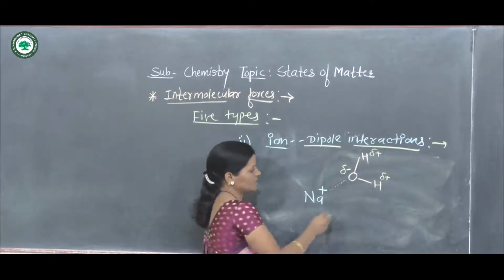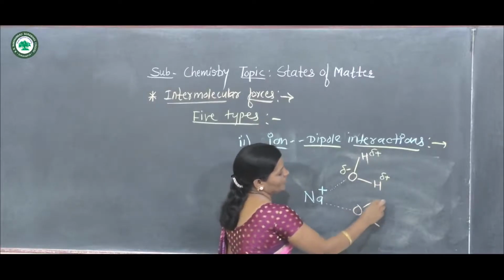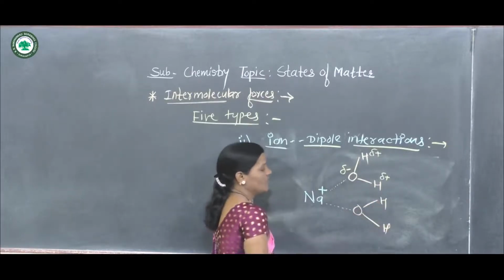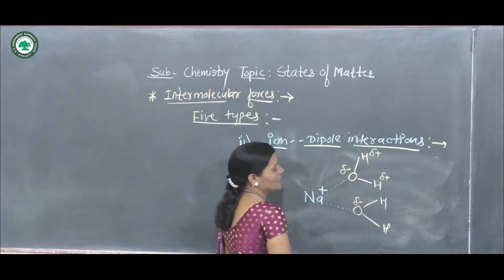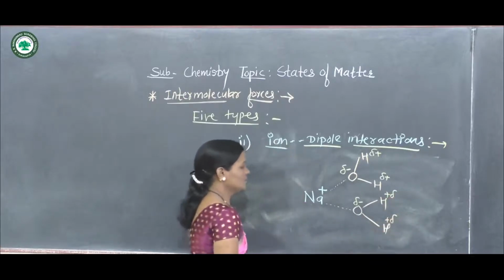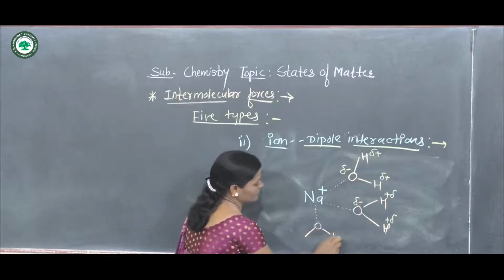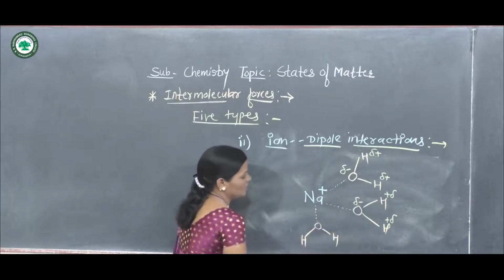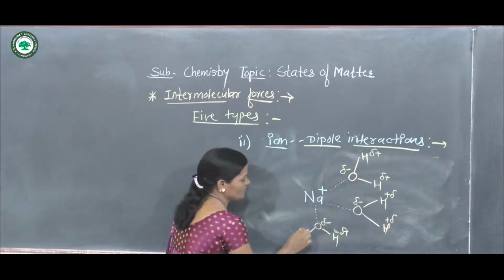Now let us see the second water molecule. In this way, interaction happens between Na plus and the second water molecule with its negative dipole. Likewise the third oxygen atom: partial negative charge on oxygen, partial positive charge on hydrogen.